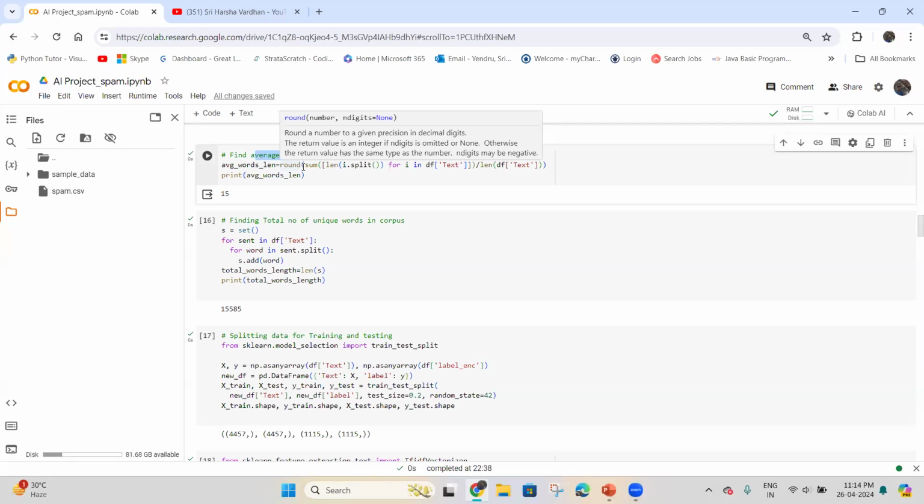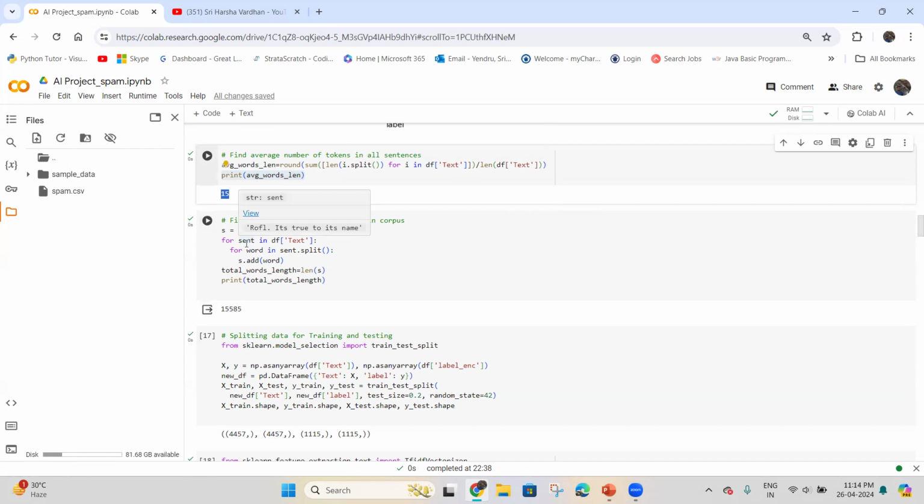After that, we are summing all these counts across all the messages and storing the result in the variable average_words_length, and we are displaying the average number of tokens. Here it is 15.